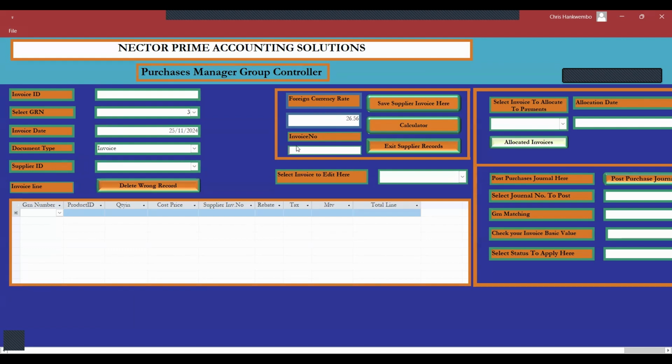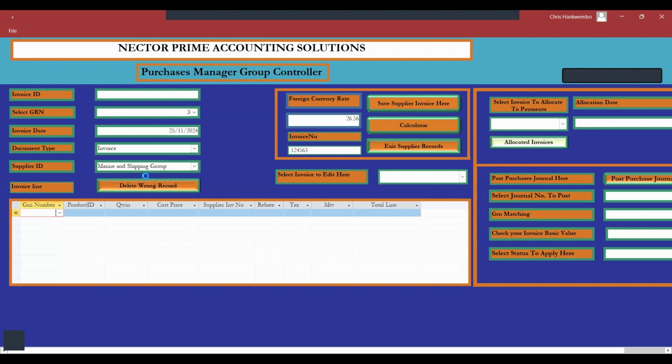So for the invoice number, let's assume it is this one. If you don't want it, you can simply remove this. Just pick the invoice number. Now we select the supplier. Who is the supplier here? That's the supplier.